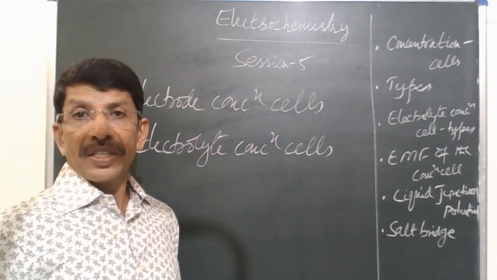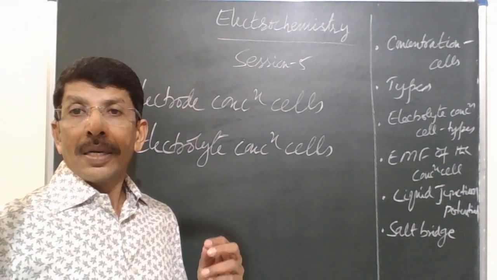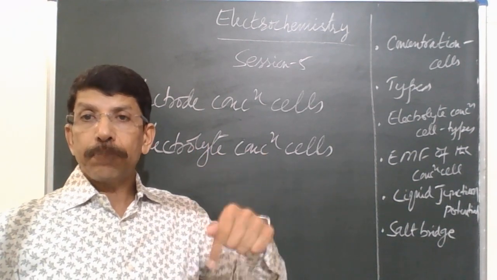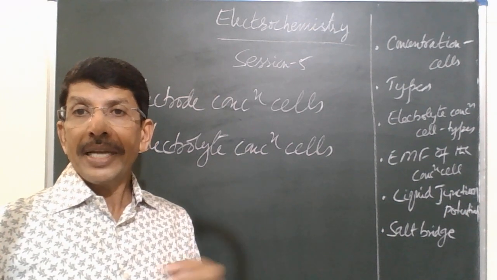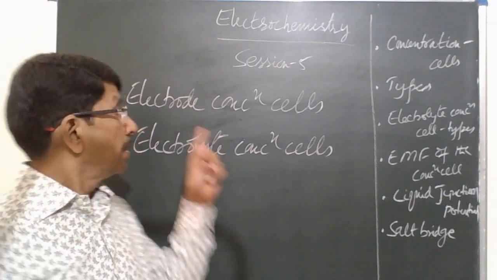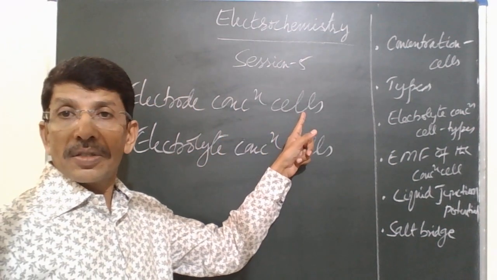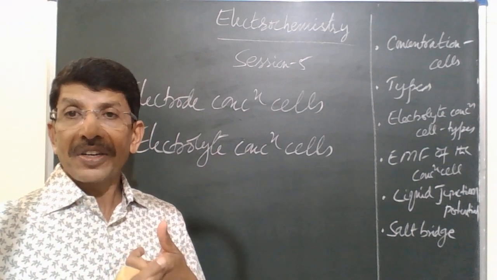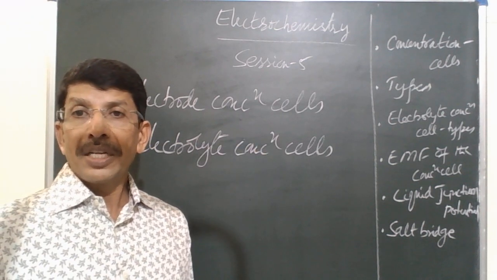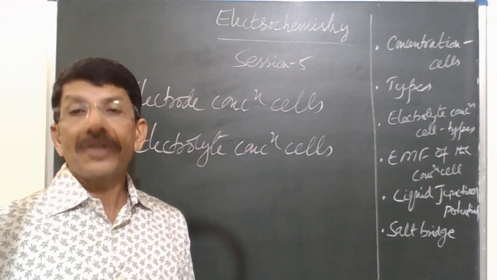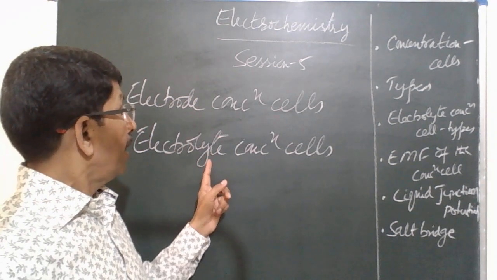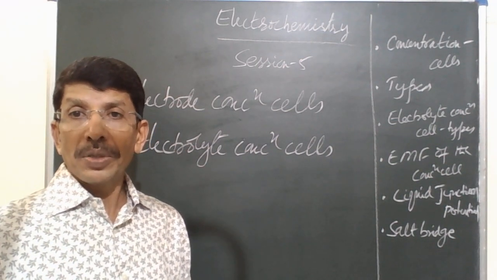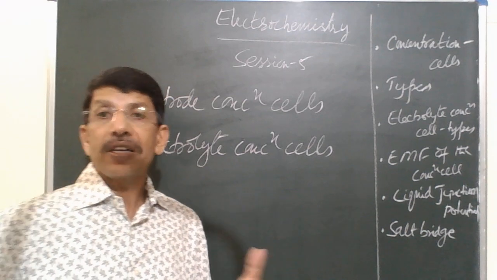Electrode concentration cells are the devices in which two similar electrodes of different concentration are dipped into the electrolyte of the same concentration. And in electrolyte concentration cells, two similar electrodes are dipped into the same electrolyte of different concentration.